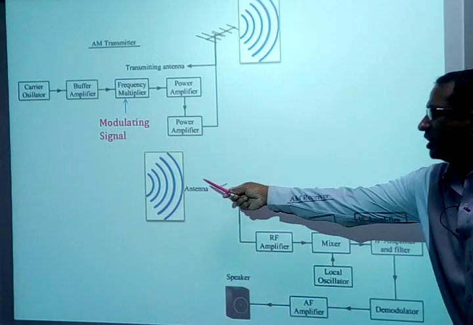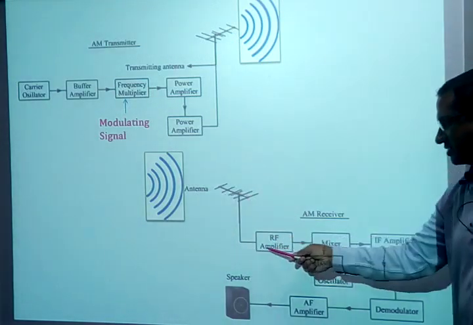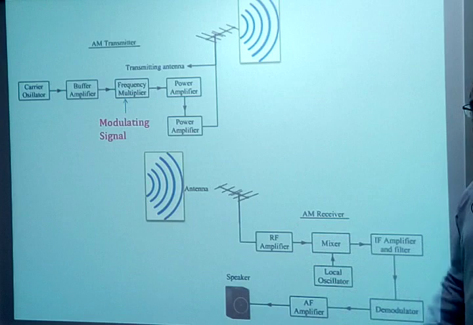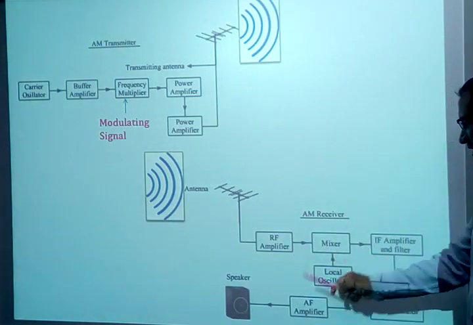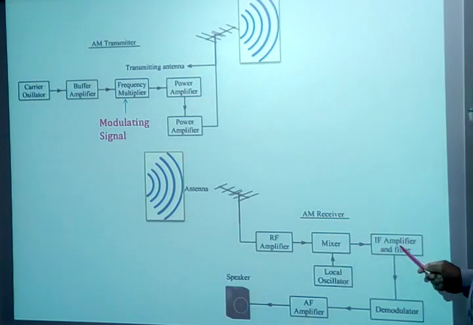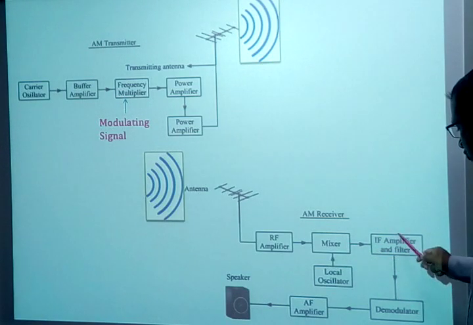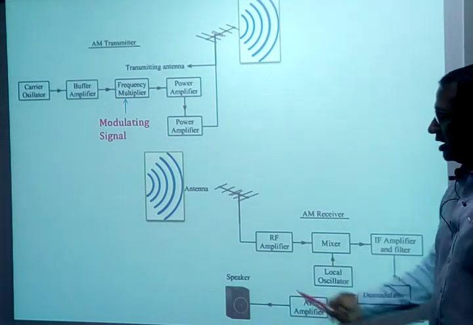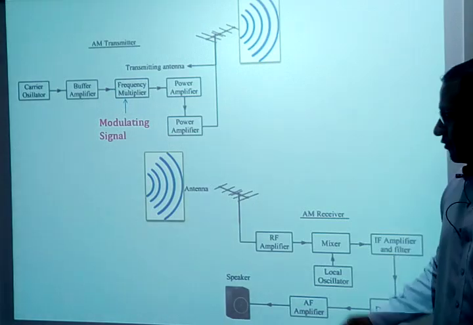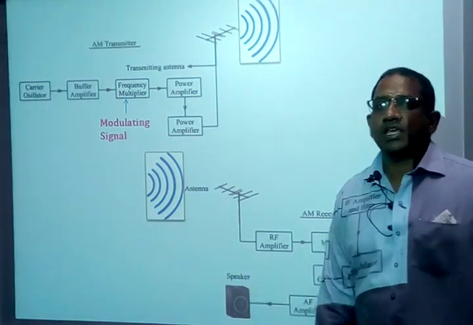Antenna is going to convert EM waves into electrical signals. Electrical signals are applied to the electronic circuit. The electronic circuit is going to process the electrical signals and give them to the mixer to get the IF frequency signals. IF means what? Intermediate frequency signals, and those frequencies are demodulated by the demodulator and amplified by the AF amplifier before being given to the speaker, and from the speaker to the actual user.